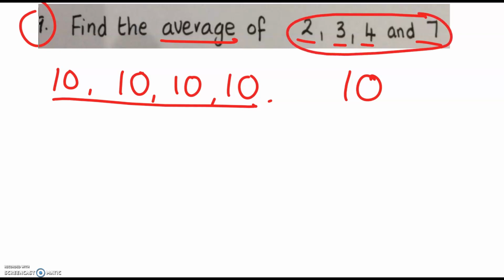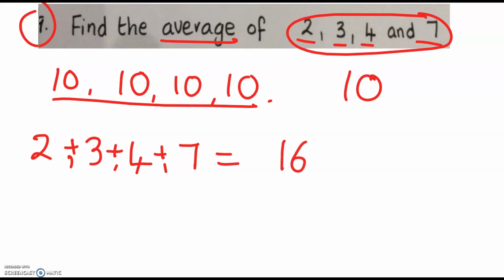So in order to get the average of different numbers, what you have to do is add them all together first. So let's add these numbers all together first. 2 plus 3 is 5, plus 4 is 9, plus 7 is 16. So 16 is the total score, but now we have to divide it by the number that you have.